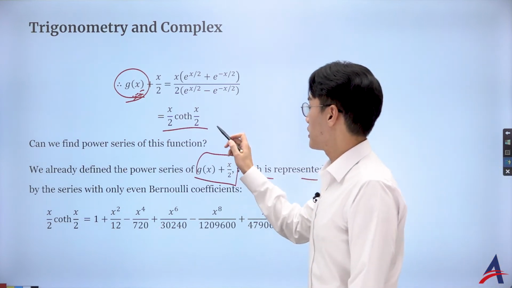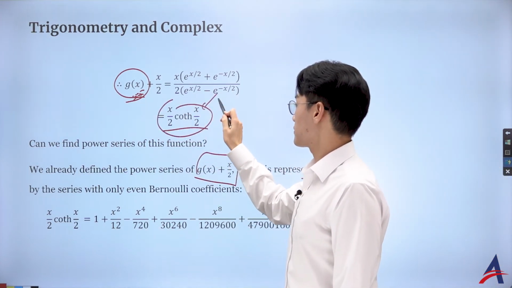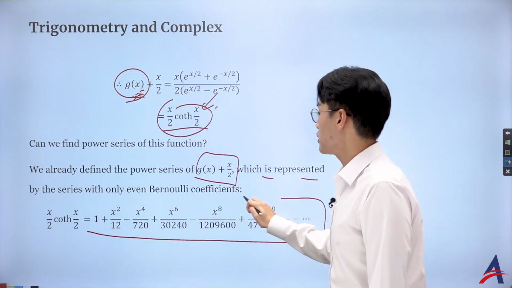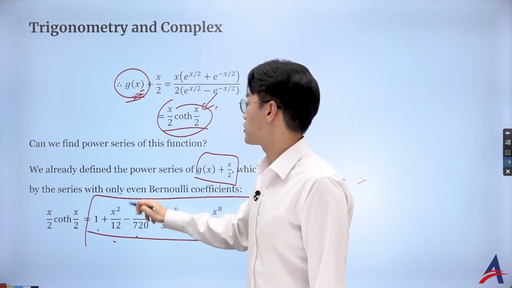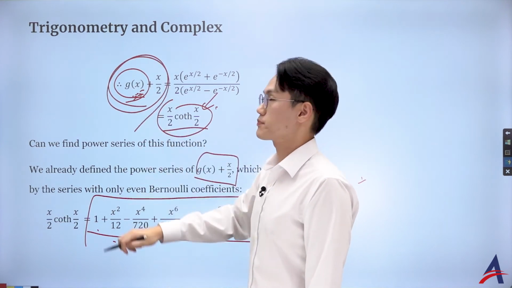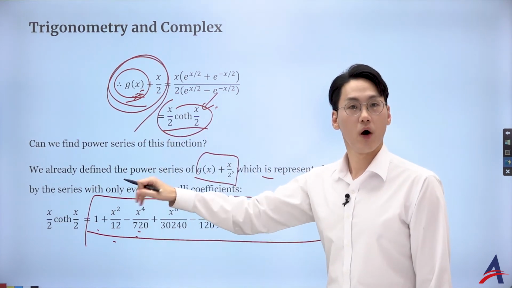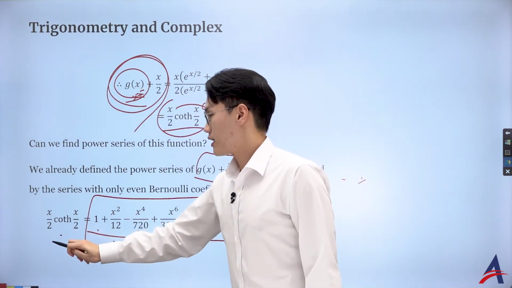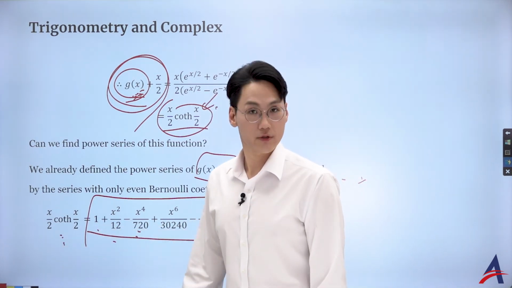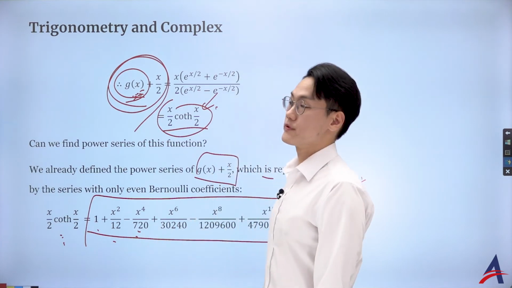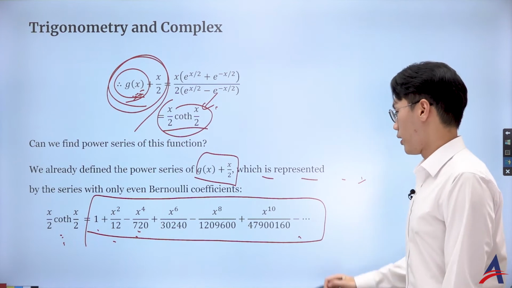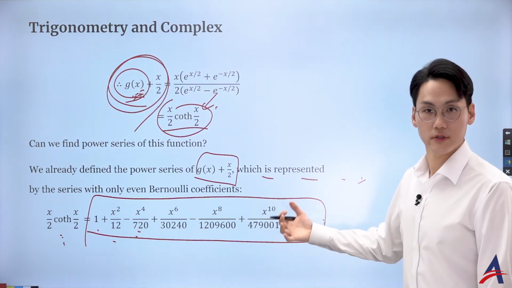So as you can see, I derived this using the substitution of the hyperbolic function. And in fact, we can use the power series that we already have defined for x over e to the x minus 1 plus x over 2 from topic 1 and topic 2. That means I can actually find the power series for this x over 2 times hyperbolic cotangent of x over 2. So that is great. But obviously we don't want to write it like this. We want to obviously describe it using the